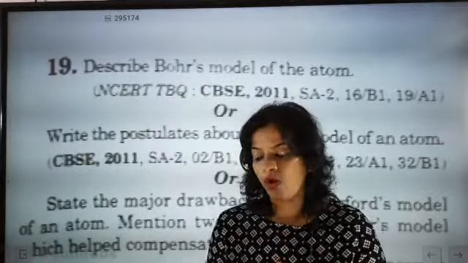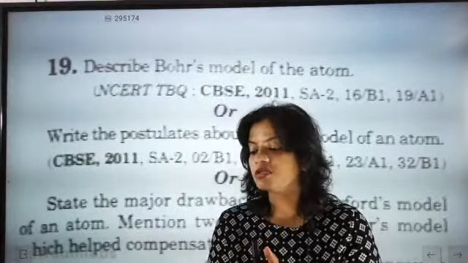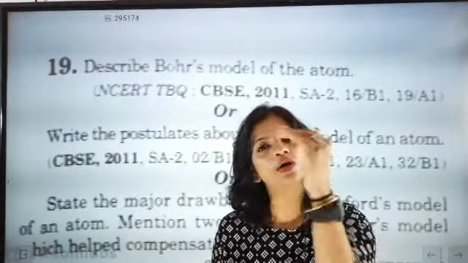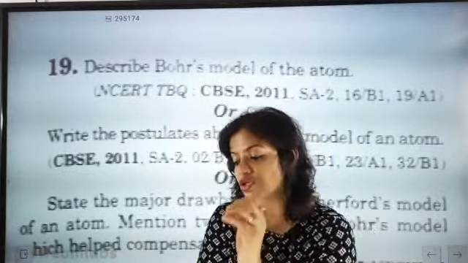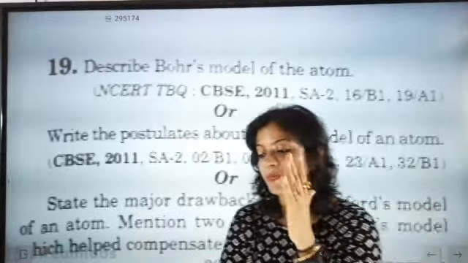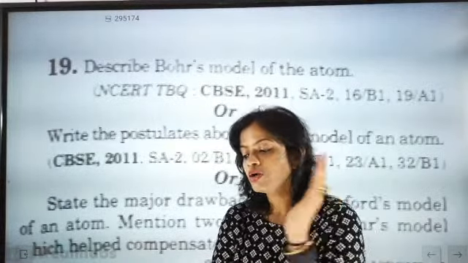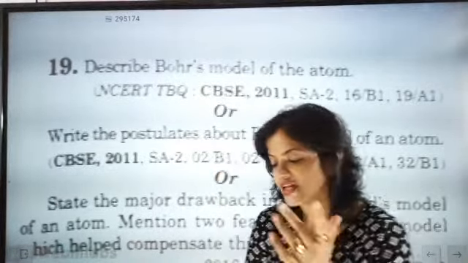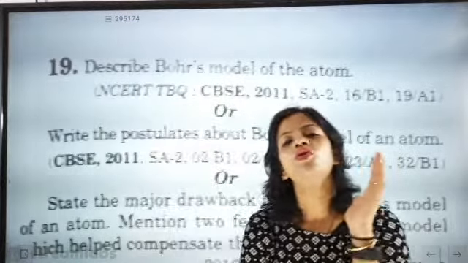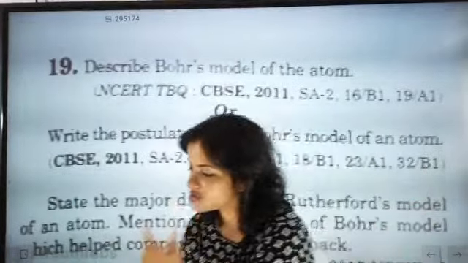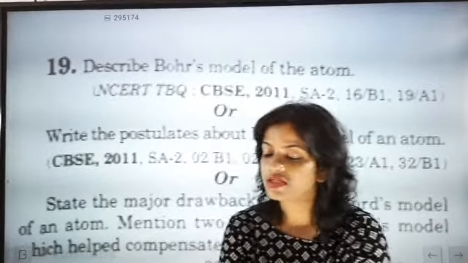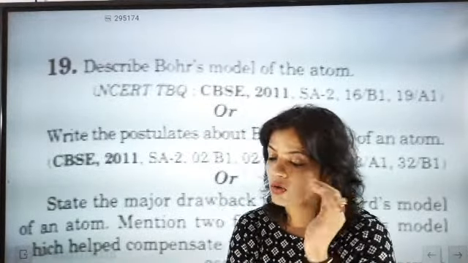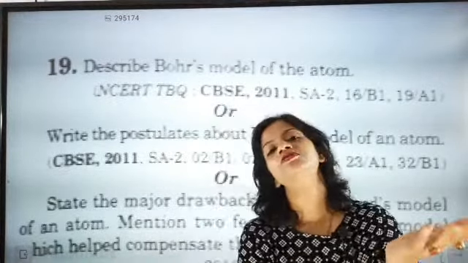See, I really want some very focused answers, cut to cut, point to point. So if you are giving answers, please make sure that you write from the most important point to the least important point. So just select the most important point and then go from most to least. So the first point Shrutika is telling is the 2n square rule. Very good. The 2n square rule is exactly about the placement of the electrons in the orbits.